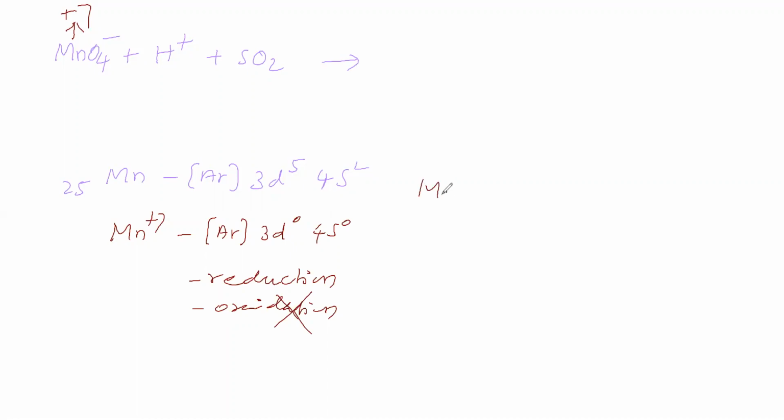So for manganese, what are the possible oxidation states? +2, +4, +6, +7. Among these, +2 is stable in acidic medium. The stability of the oxidation state depends on the medium. In acidic medium, +2 is stable, so +7 is converting into +2.